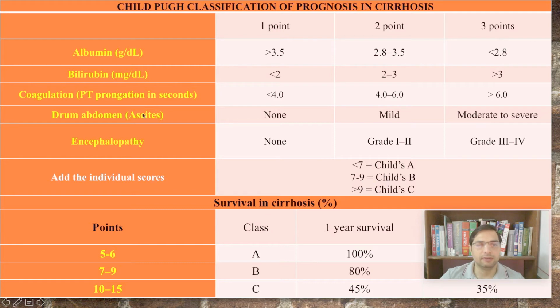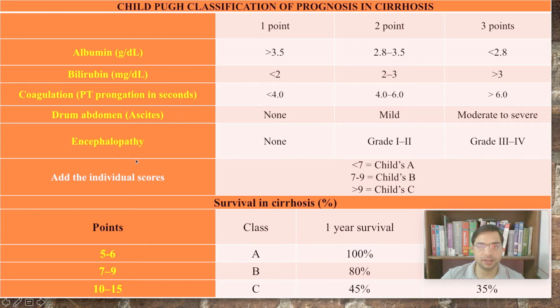Similarly, we take the abdomen, we take the ascites. If there is no ascites, we give 1 point. If there is mild ascites, 2 points, and moderate to severe, we will give 3 points. Ascites, we will learn about ascites in the clinical classes. In the examination classes, we will learn how we can label ascites as mild, moderate, or severe. Then hepatic encephalopathy, if it is present, grade 3 to 4.